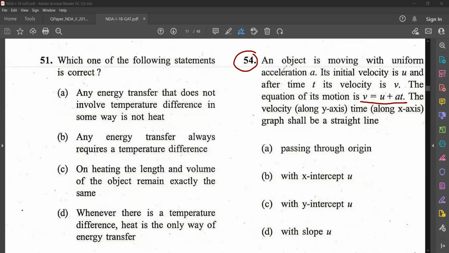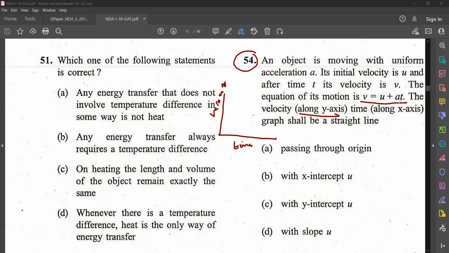So just draw the graph and see. If I draw the graph, velocity is on the y-axis and time is on the x-axis. So you need to draw the graph of v is equal to u plus at.